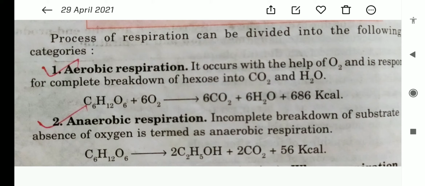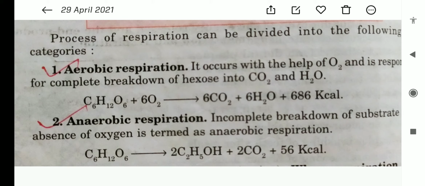So anaerobic respiration we can define as the process in which glucose is incompletely oxidized or broken up, and this occurs in the absence of oxygen. This process is called anaerobic respiration. So C6H12O6, without oxygen, breaks up and forms an incomplete compound, ethanol, C2H5OH or ethyl alcohol, plus 2 CO2, plus 56 kilocalorie energy is released.